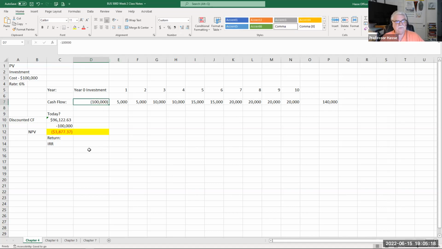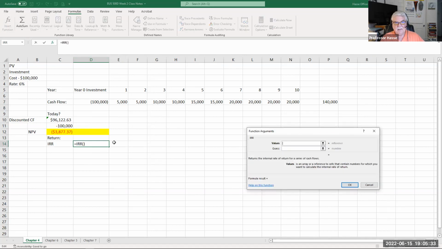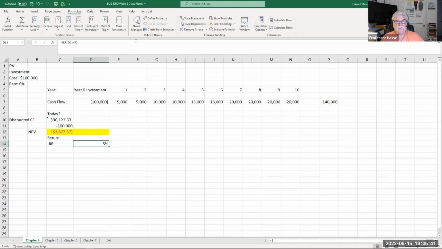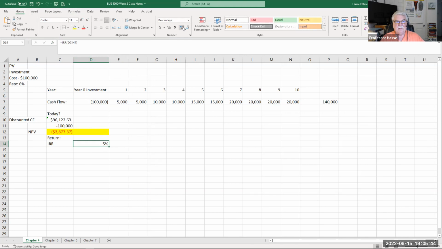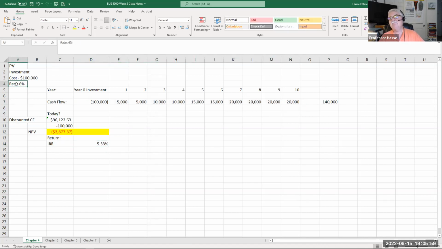Okay, now what is the return in a percent? Formulas, as I was starting out before, formulas, function, financial, internal rate of return. And now under values, we just paint from year 0 to year 10, the length of it, and we get an interest rate. Let's go to 2 decimal points, be official here. We get a return of 5.33%. So now we understand why this is a negative NPV, because the actual return in a percent over the 10 years is less than our cost of capital.